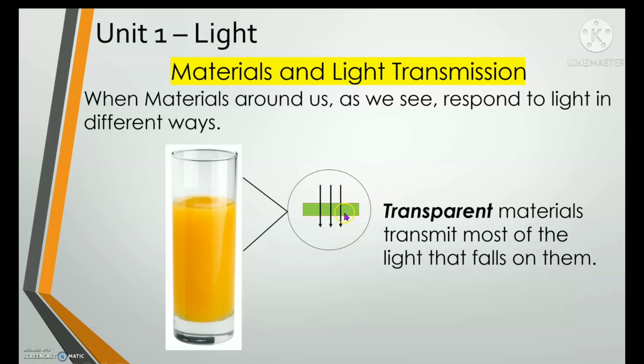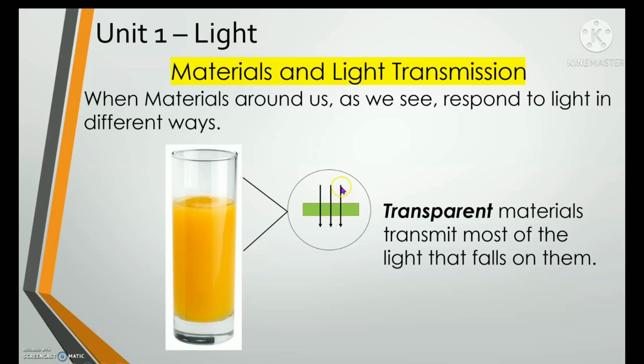Okay, so let's say that these arrows are the light rays. And this rectangle right here is the surface of the transparent materials. So we can see that the light rays go through the transparent materials.